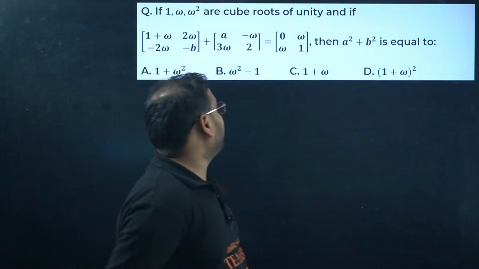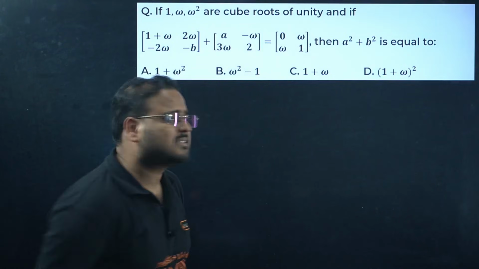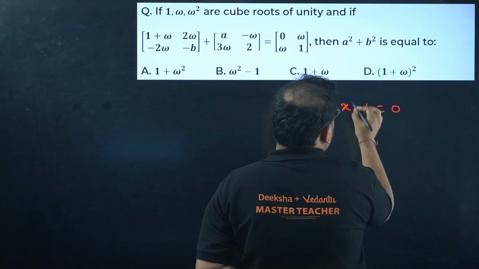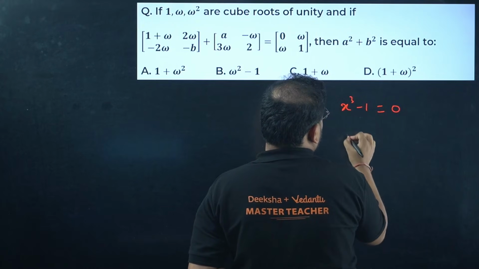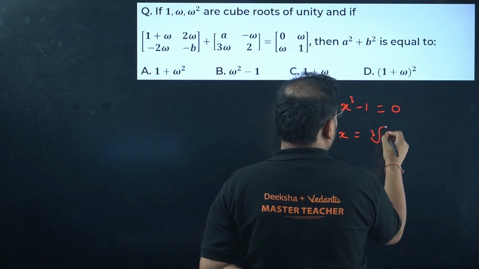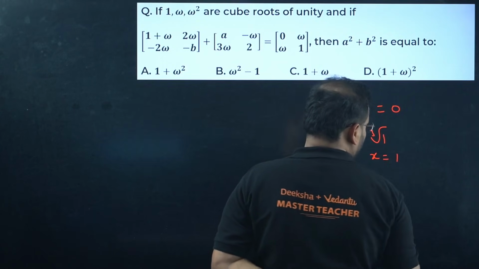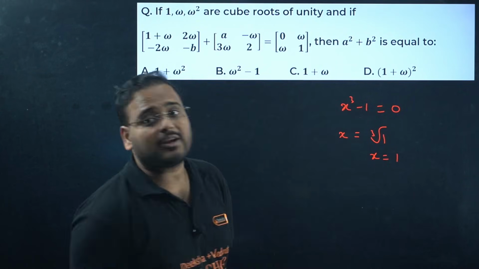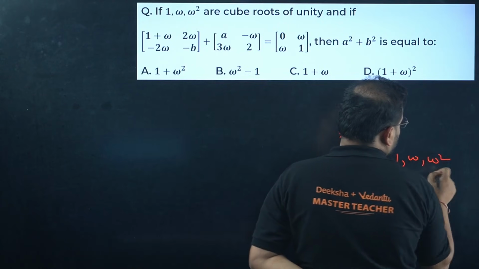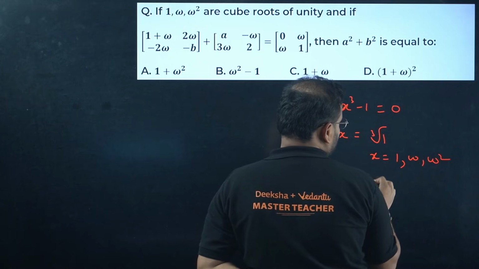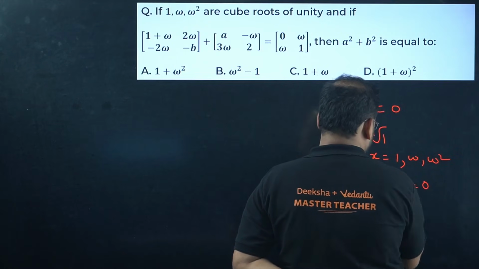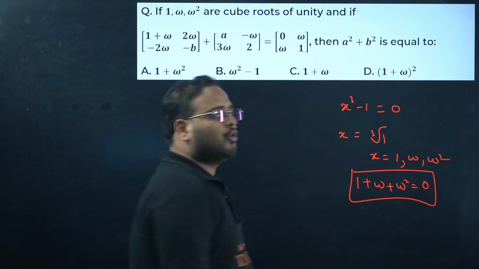If 1, omega, omega square are the cube roots of unity, what does it mean? It means that if you have x cube minus 1 equal to 0, what do you get? You get x equals cube root of 1. You get the answer of this as only 1 usually, but actually the other two roots are complex in nature. So you get the other roots as omega and omega square. So if you solve this, you'll get the sum of the roots, 1 plus omega plus omega square, as 0. This is the result of cube root of unity.